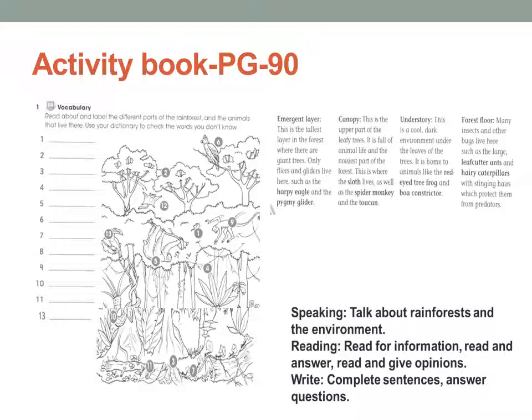So let me give you, number 1 is canopy. What is number 2? You can see number 2 now. Where can you find number 2? Yes, there is a number 2. What does the number 2 picture look like? It is emergent layer. So now go through the picture, and if you want to find the answer, you need to read these 4 paragraphs to get the answers for 1 to 13. So try to do it and check answers in the next slide, please.